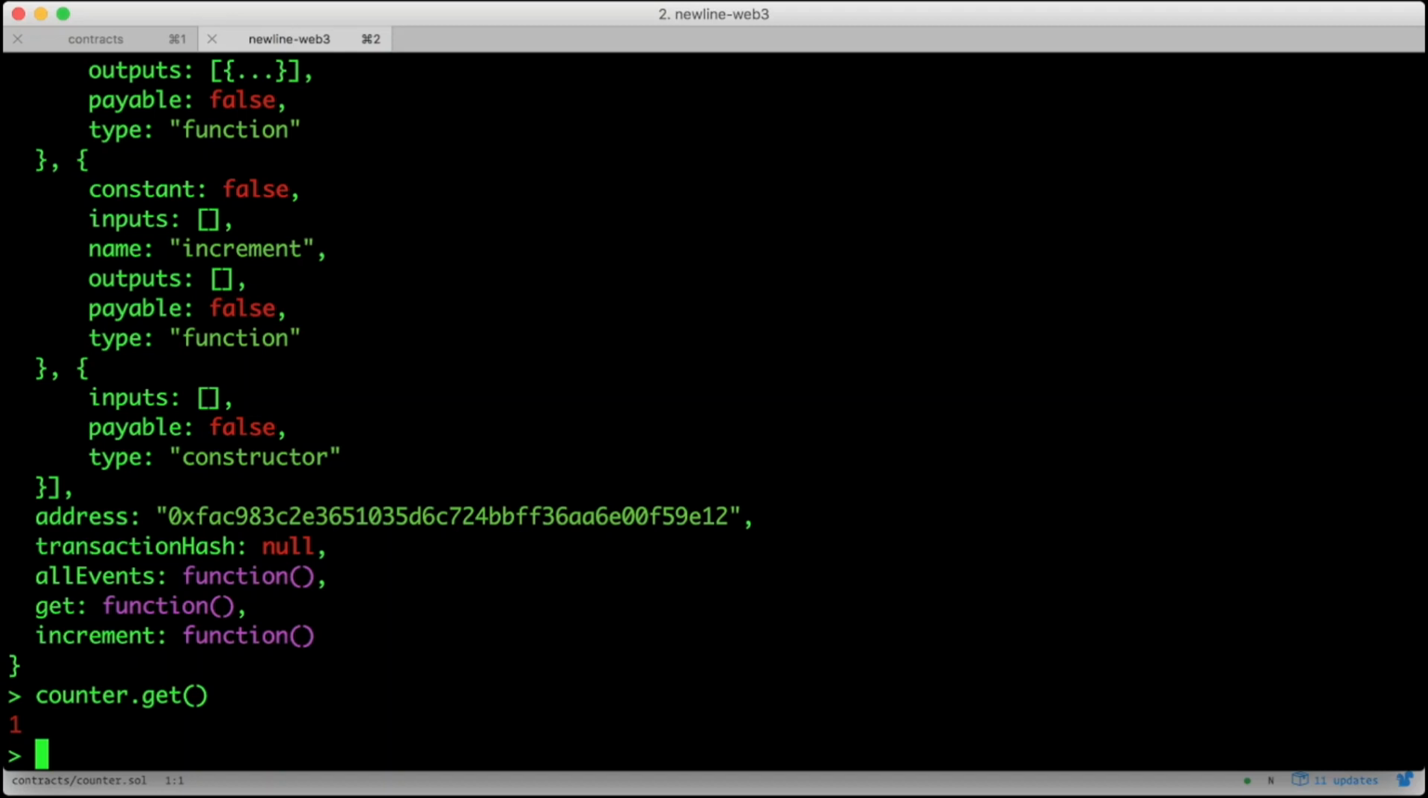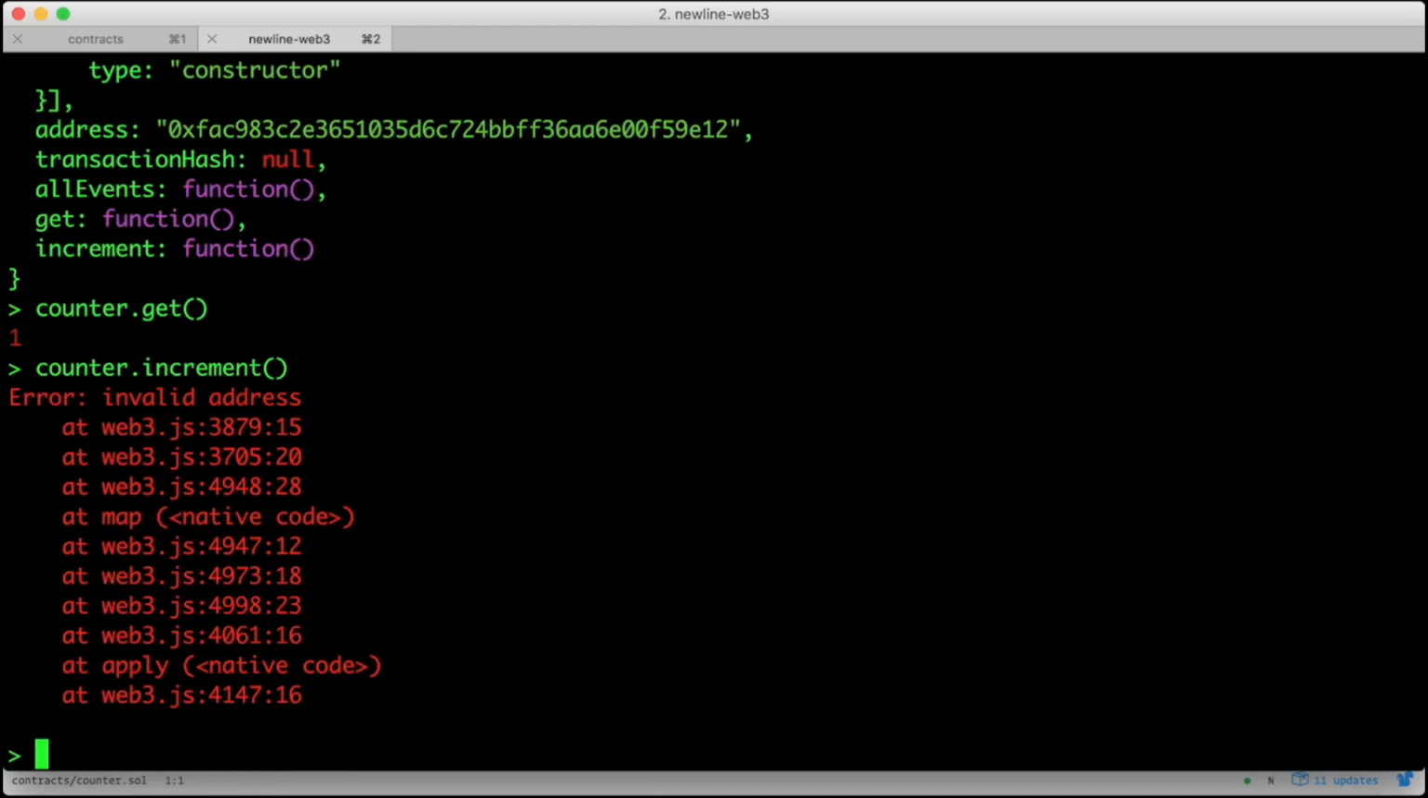It gets more complicated when we want to update the state. Let's call our increment function now. counter.increment. Error, invalid address. Well, it might not be clear what that message means, but it's clear that what we were trying didn't work. And the primary reason is that you can't just call functions that change smart contract values locally. You have to submit a transaction that the rest of the network agrees is valid.